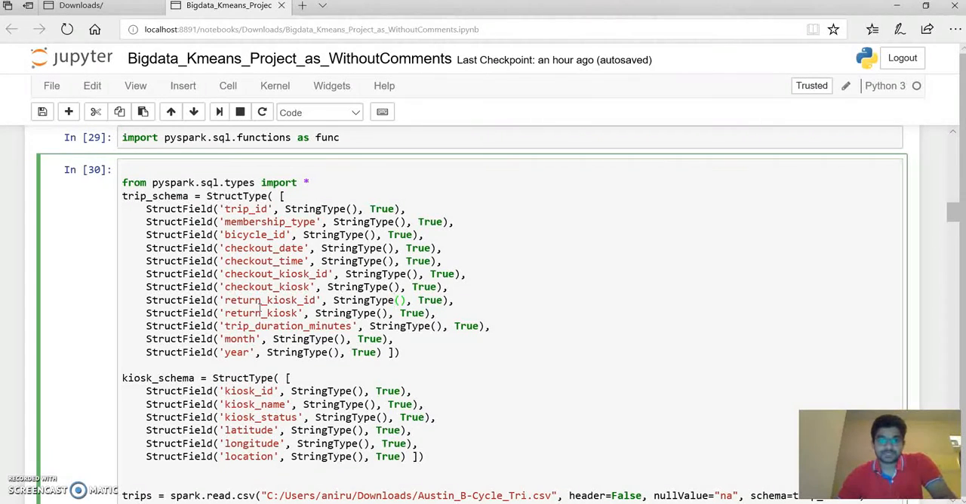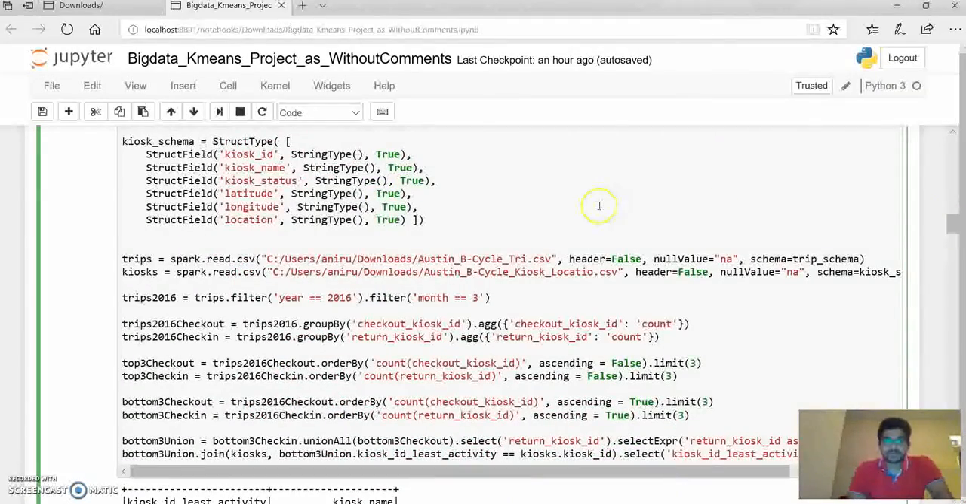What we're doing here, as told, is first creating the schema for the trips data frame. Next, we are creating the data frame for the trips and kiosks using the trip schema and kiosk schema, with the header as false, meaning to read the first row as data, and the null values as NA. Next we are using the data frame filter operation to filter only records from the month of March of the year 2016, and the assumptions which we made also tell us the same thing.